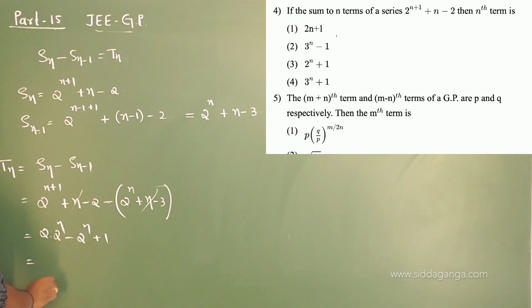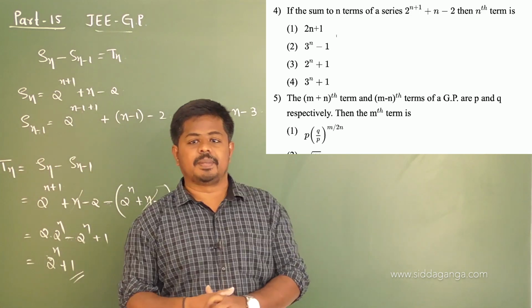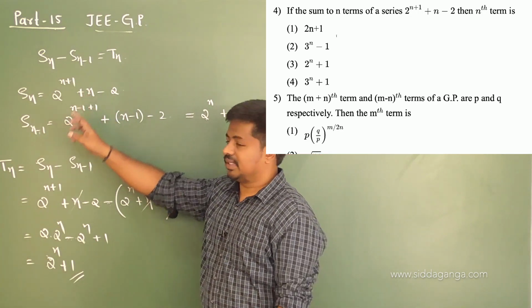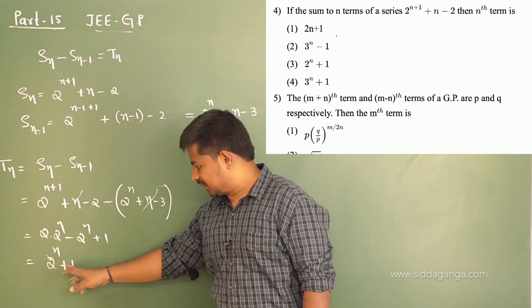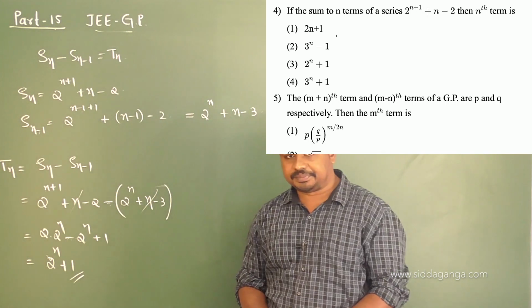You mean 2x minus x is x, that is 2 power of n. So this is your nth term. If the sum to n terms of a series is 2 power of n plus 1 plus n minus 2, this is possible only when nth term is 2 power of n plus 1. So option 3 is the correct one.